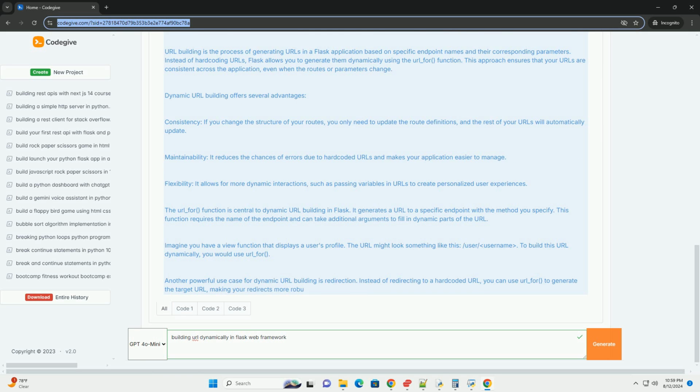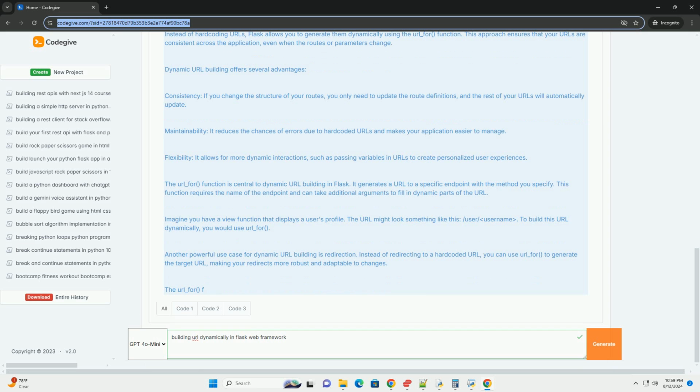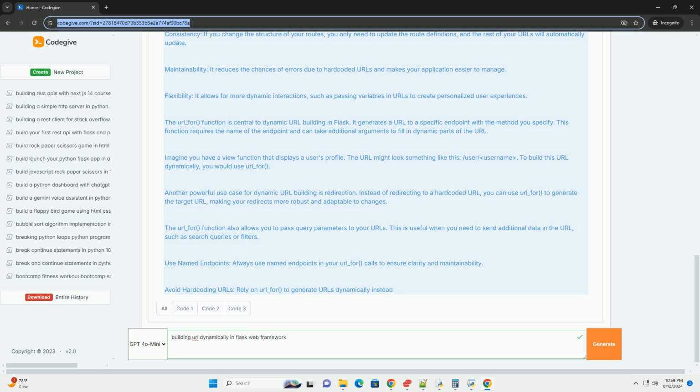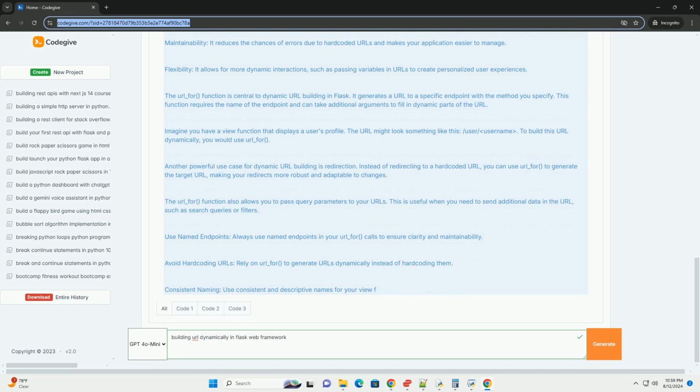Using URL building for redirection. Another powerful use case for dynamic URL building is redirection. Instead of redirecting to a hard-coded URL, you can use url_for to generate the target URL, making your redirects more robust and adaptable to changes. Passing query parameters. The url_for function also allows you to pass query parameters to your URLs. This is useful when you need to send additional data in the URL, such as search queries or filters.